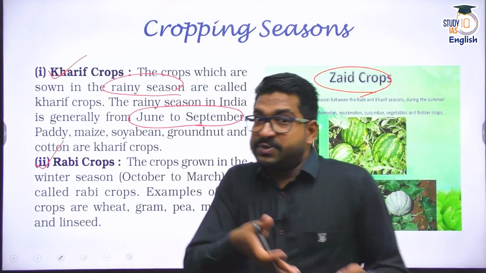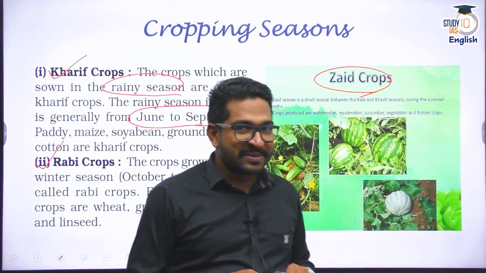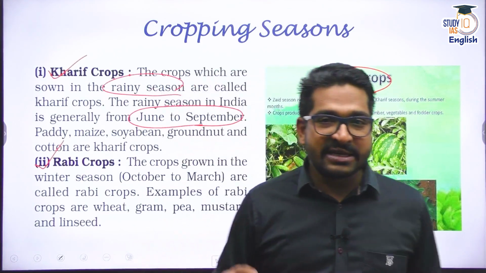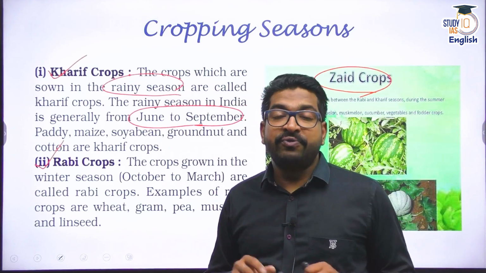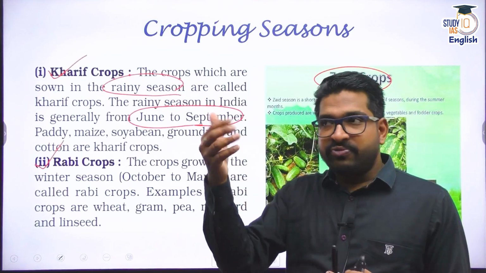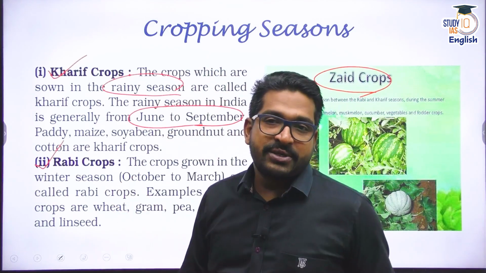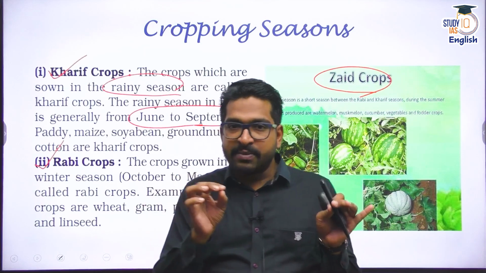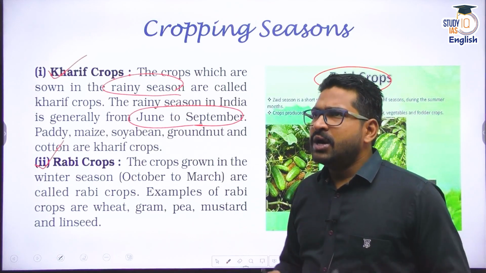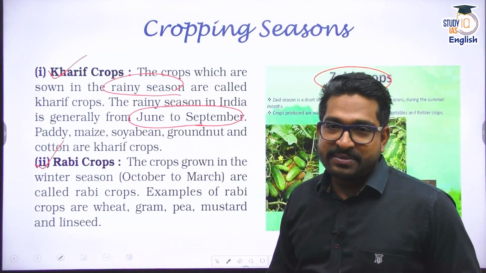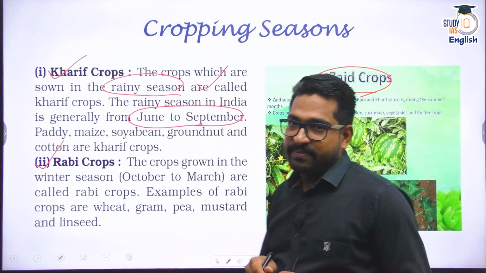Now you can talk about this particular time, right? Right now we are going through summer, but it does feel like a little rainy season because some incessant, untimely rain is happening throughout our country. But in general, April and May are very hot months of the year. After this heat, from approximately 1st June, the monsoon starts. And once the monsoon rain comes, the soil becomes wet. We wait for that soil to dry or become appropriate so that we can start our cropping season. That's basically the Kharif season. So Kharif crops are colloquially summer crops, because as soon as the first rains happen, we start our cropping from June to September.